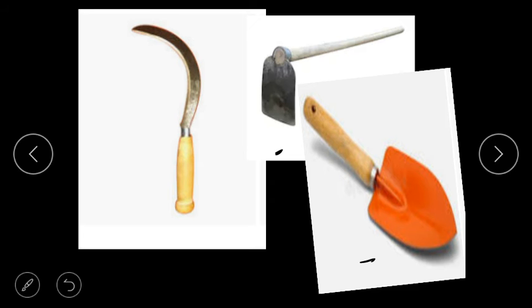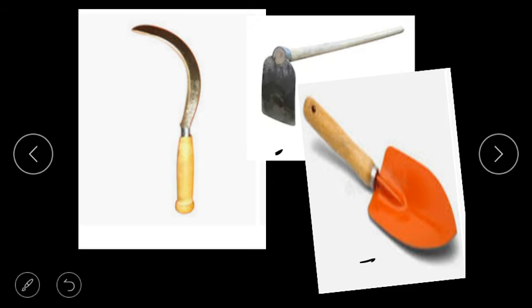Weeds means the extra, unnecessary grass which grows in the field. Nowadays you can see in the field bathua. Bathua is one of these weeds which grows unnecessarily in the field. So we have to remove those weeds so that the wheat and other crops get good fertilization. That's why we remove all these extra grasses, which are called weeds.